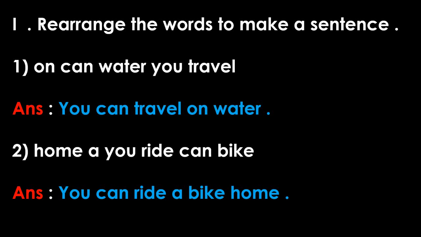Next, number 2. Home, you, ride, can, bike. What is the correct answer? We have to make a proper sentence. And the correct answer is, you can ride a bike home. Understood?